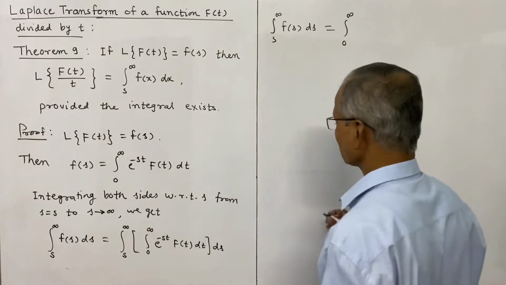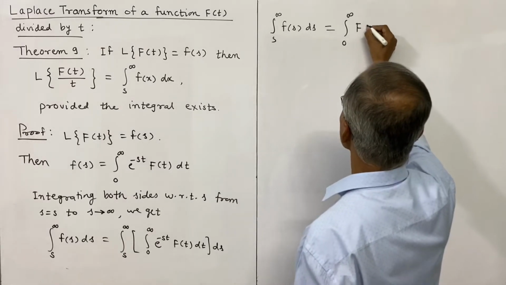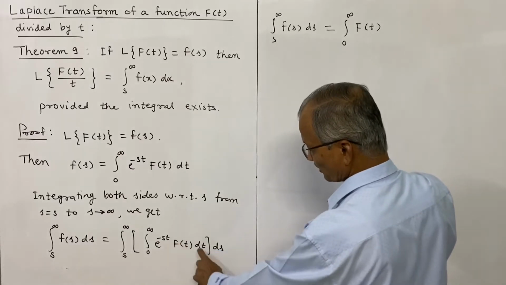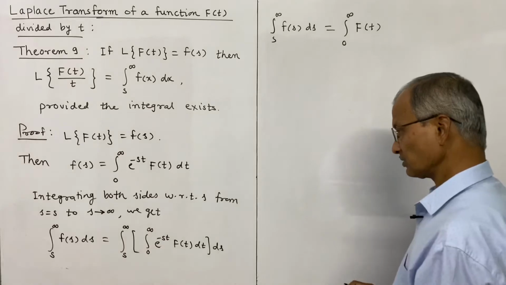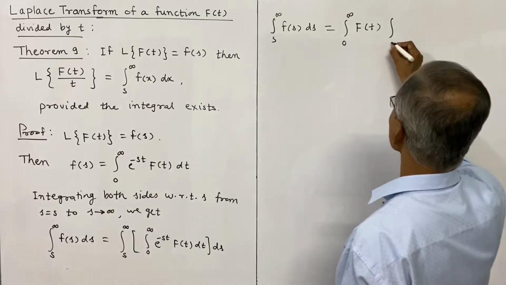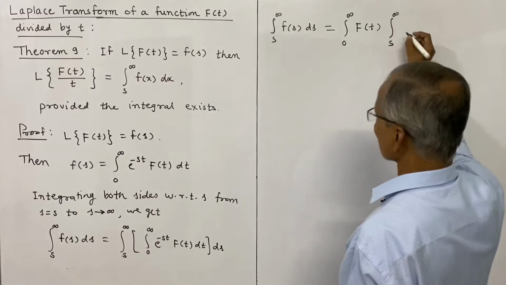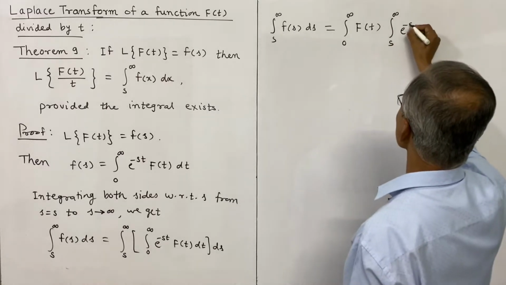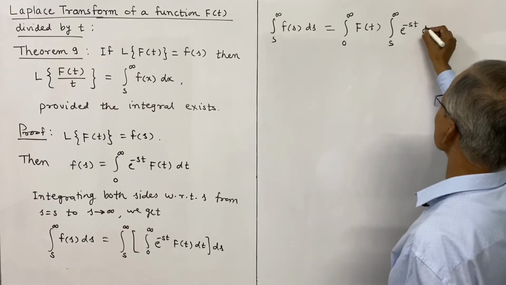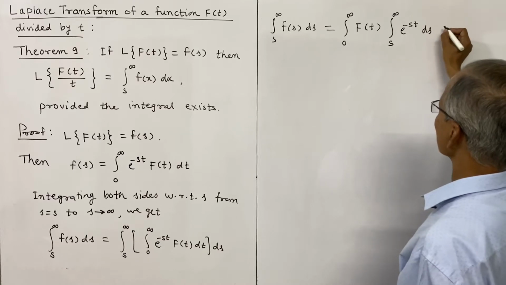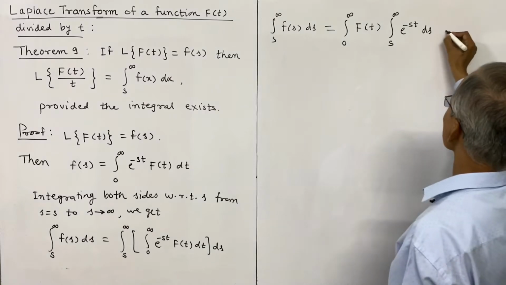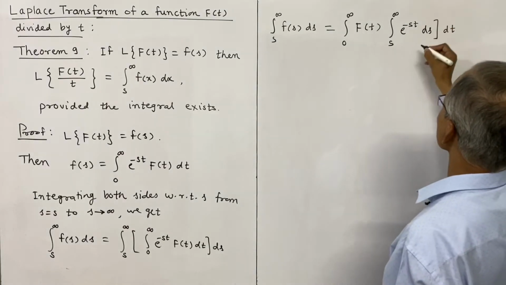But this exponential function involves s, so that is to be written inside the integral from s to infinity, e power minus st ds, and the whole is again with respect to dt.